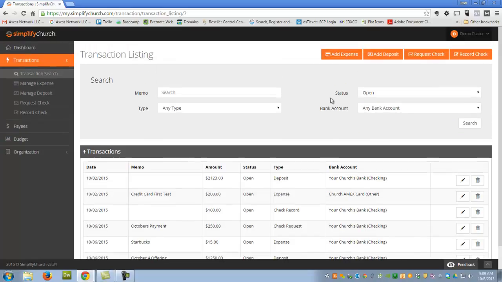So hope that helps and gives you a quick glimpse of all that's possible within our Simplified Church portal. We're really excited about what this provides to our church clients and the ability to manage bookkeeping for your church in a very simple and efficient way.